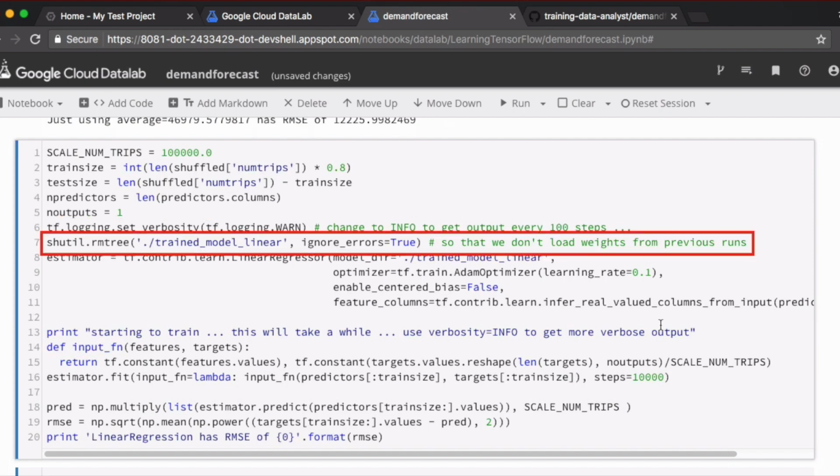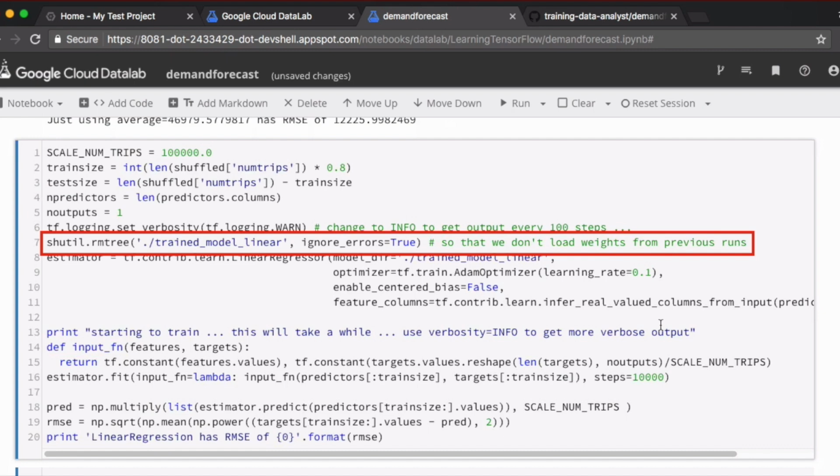In TensorFlow, you can save your trained model to a directory. Now, the directory that we are going to use to save our trained model is this trained model linear. Remove the directory if it already exists. We don't want to load previous weights and biases from this directory.